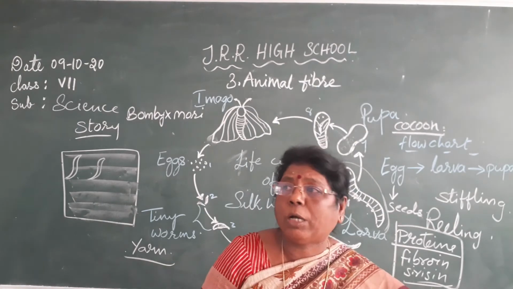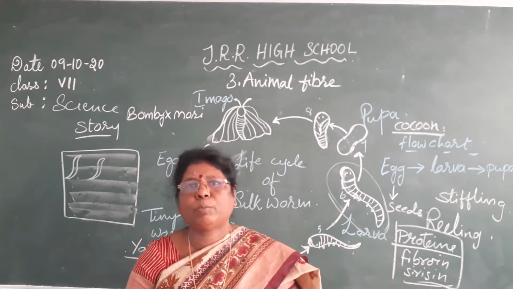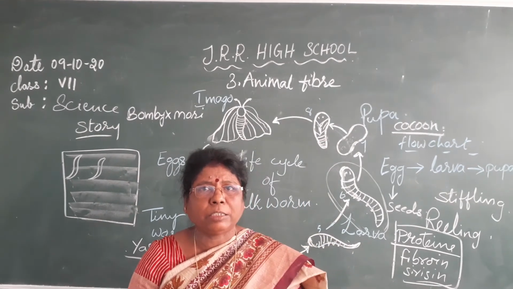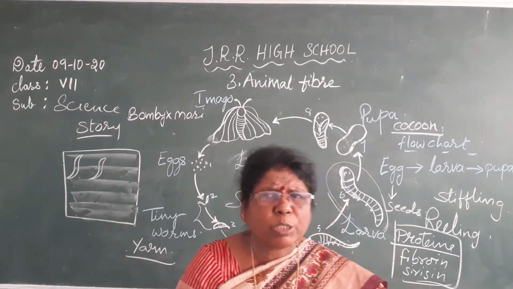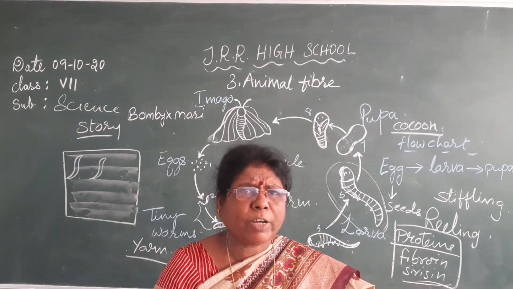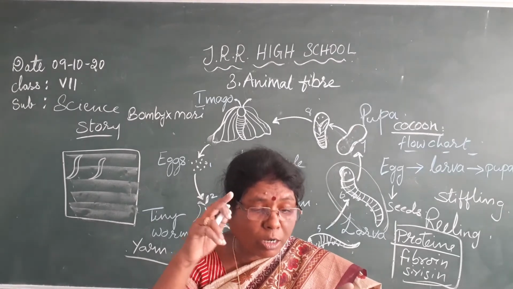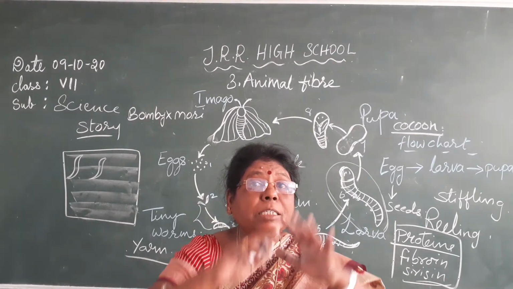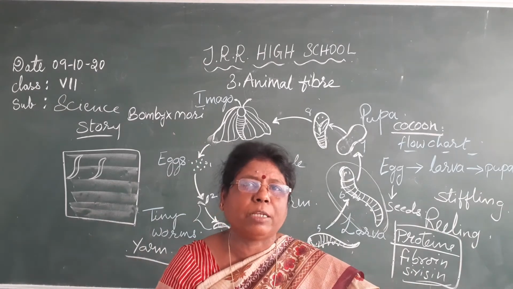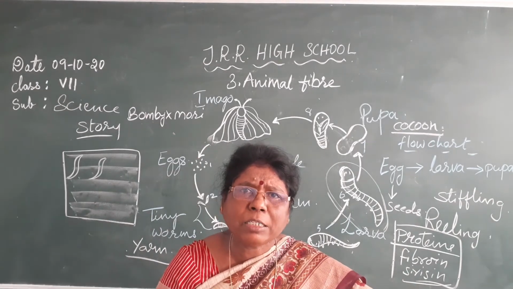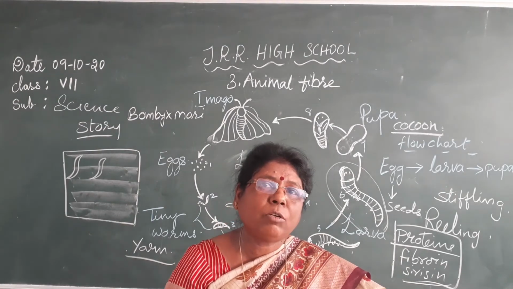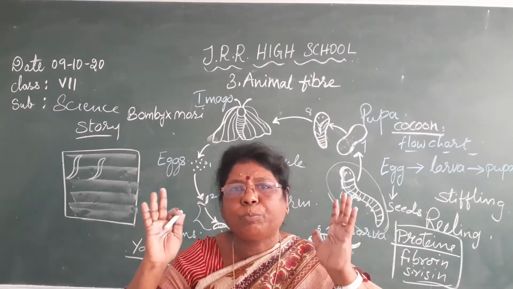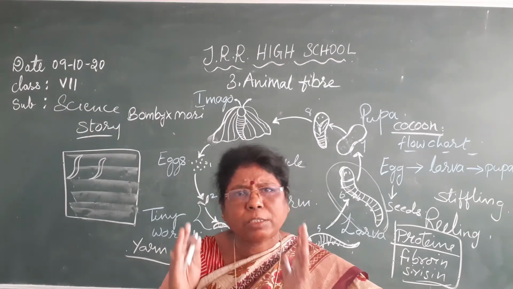Other places are Dharmavaram, Banaras, Kottakota, isn't it? Why are these names given for the silk fabric? They are the same fabrics, but why are the names given? Because the silk manufacturing takes place in that particular place. Banarasi sarees are very famous because they do all this process in that place only.